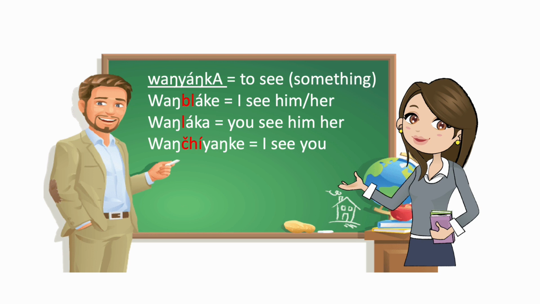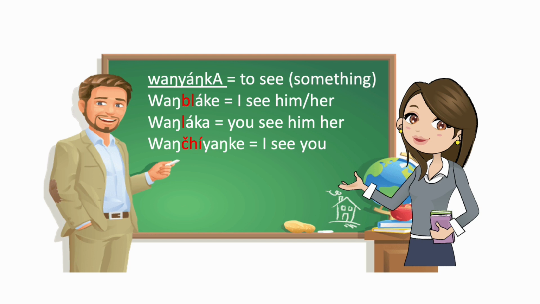And you'll notice that there is a capital A at the end, and that lets you know whenever you look in the dictionary, in the LLC dictionary, you'll see that there is a capital A at the end of some verbs. That will let you know that it ablauts, which means that in the sentence it will switch to an E. So wayanka, to see something.